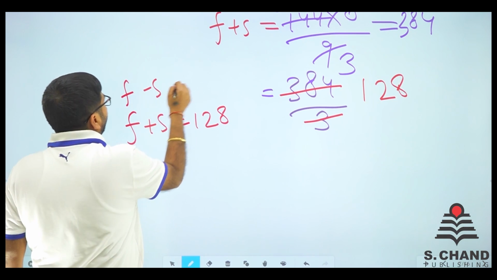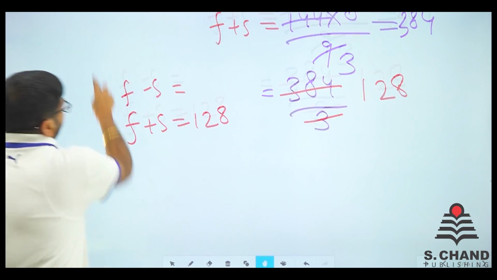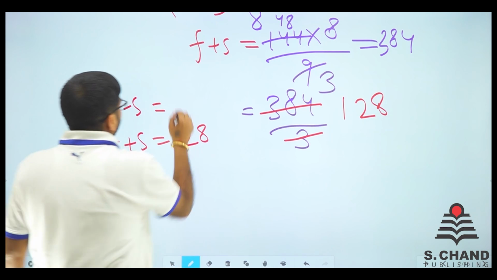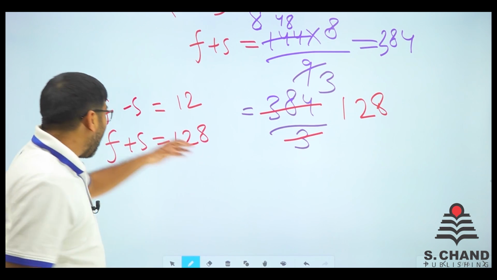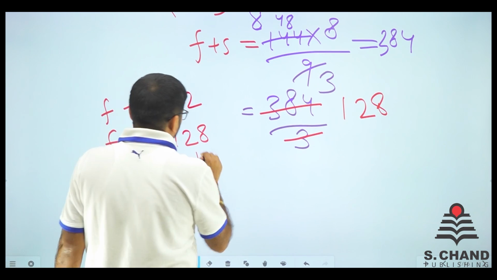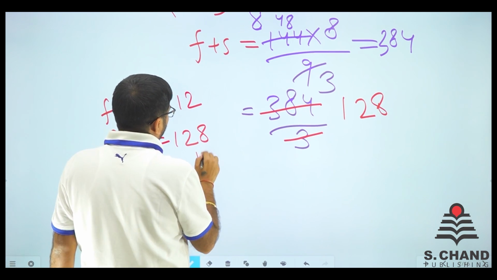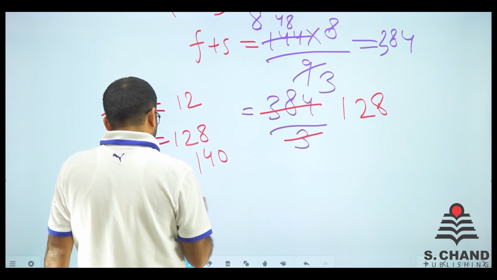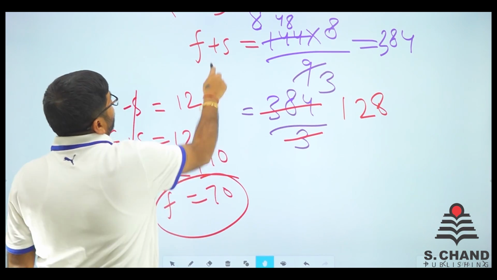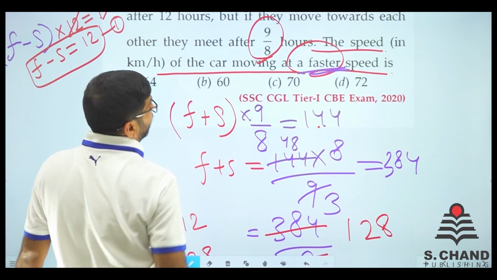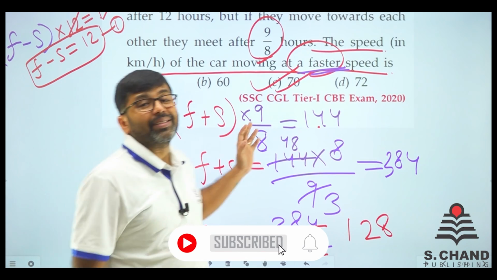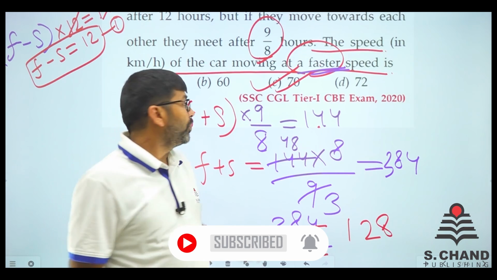We have F minus S. How much it was? I guess 12. Yes, it is. F minus S is 12. Right? Just add these equations. S gets cancelled out. 2F is equal to 128 plus 12. So that is 140. So, F is equal to 70. So the faster car's speed is 70. Is there any option like that? Yes, it is. So, it is a CBE examination, SSC CGL previous year question.